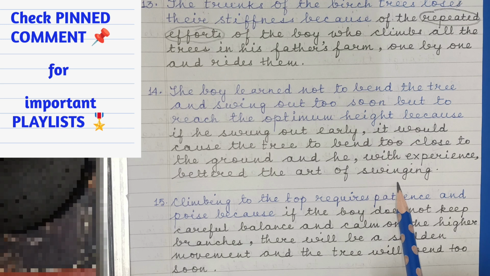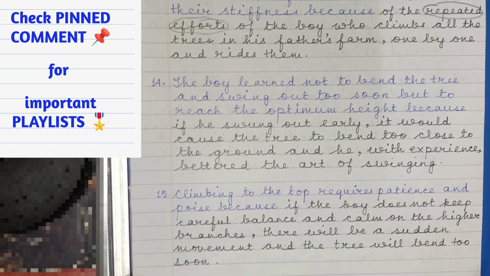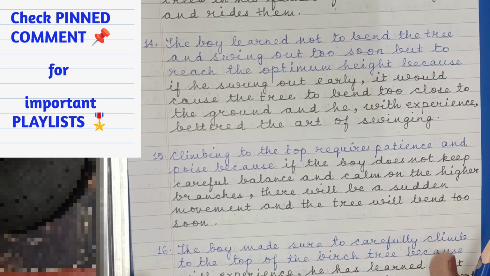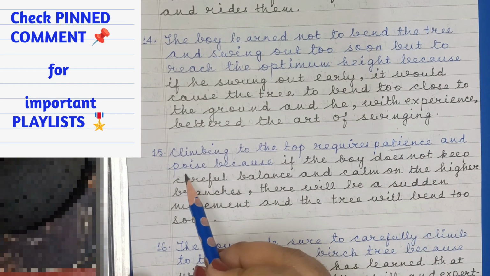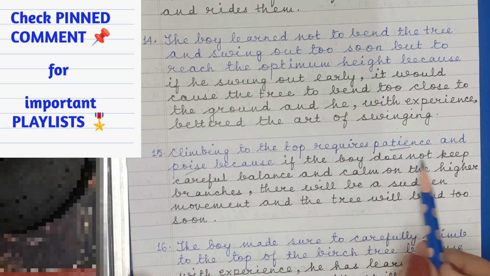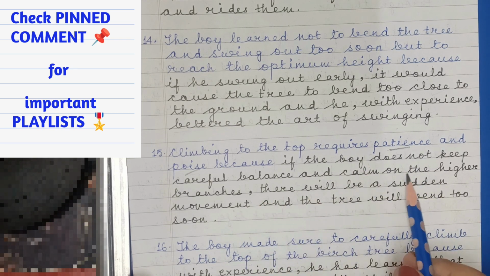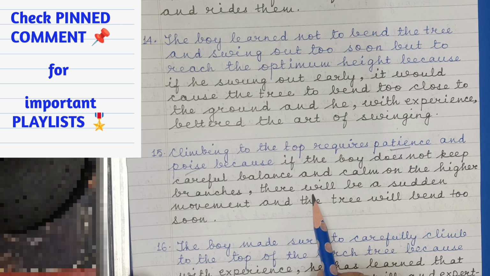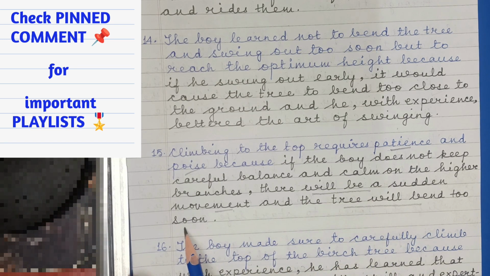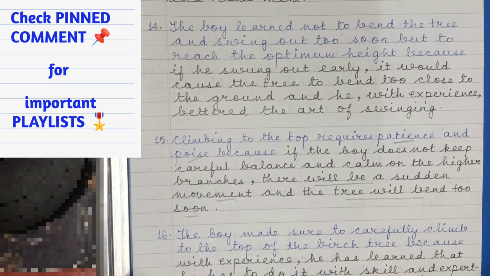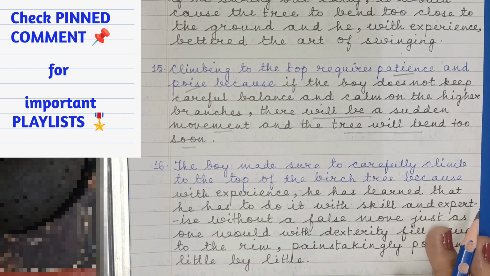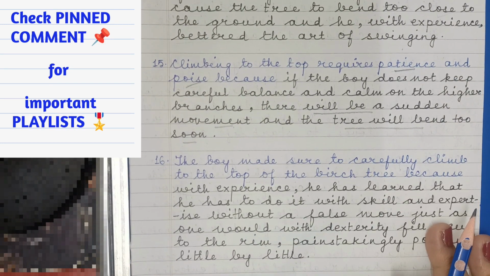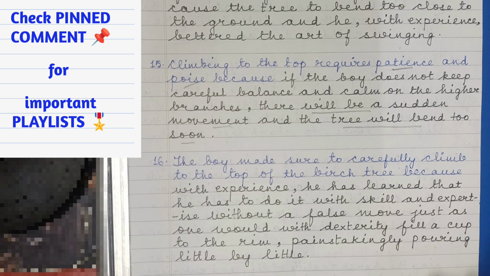He knows what to do and what not to do, the do's and don'ts. Next, 15. Climbing to the top requires patience and poise, because if the boy does not keep careful balance and calm on the higher branches, there will be a sudden movement and the tree will bend too soon. He will not be able to enjoy himself and he will also be in the middle of a bad accident.